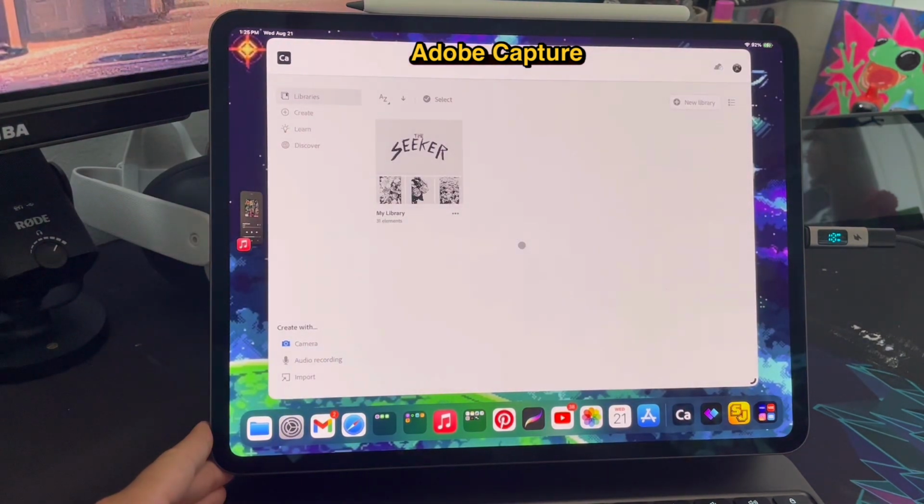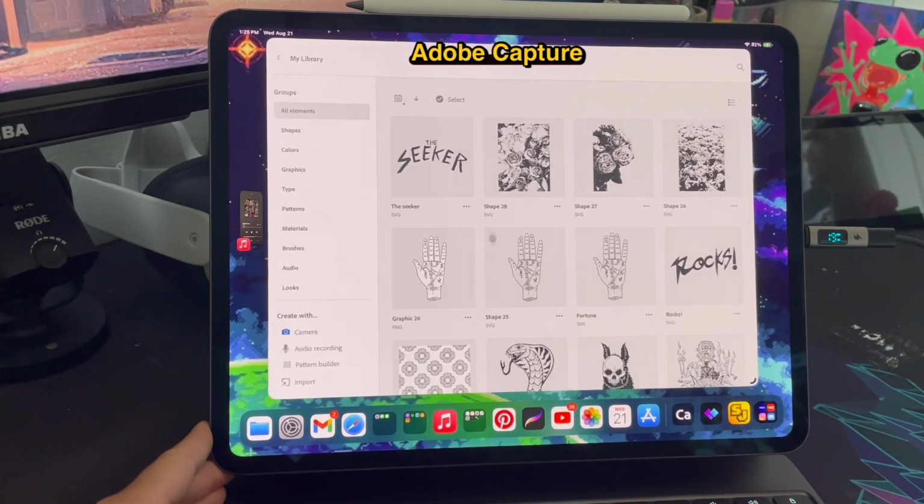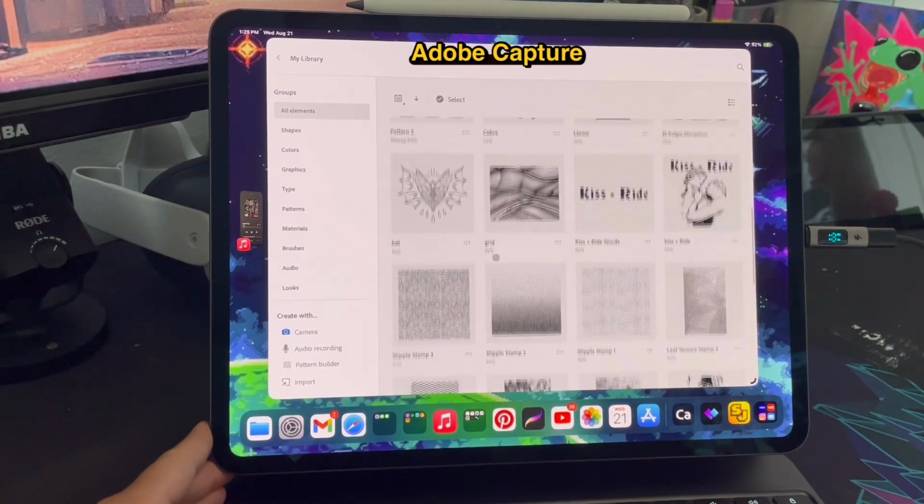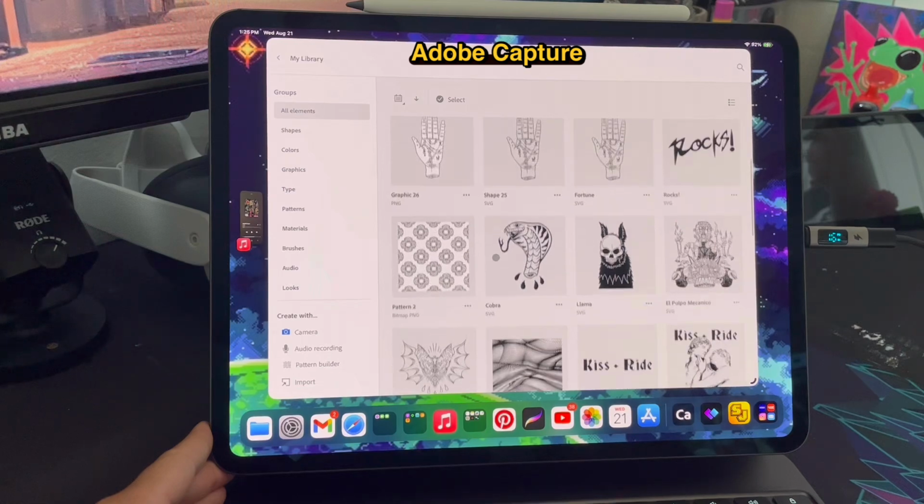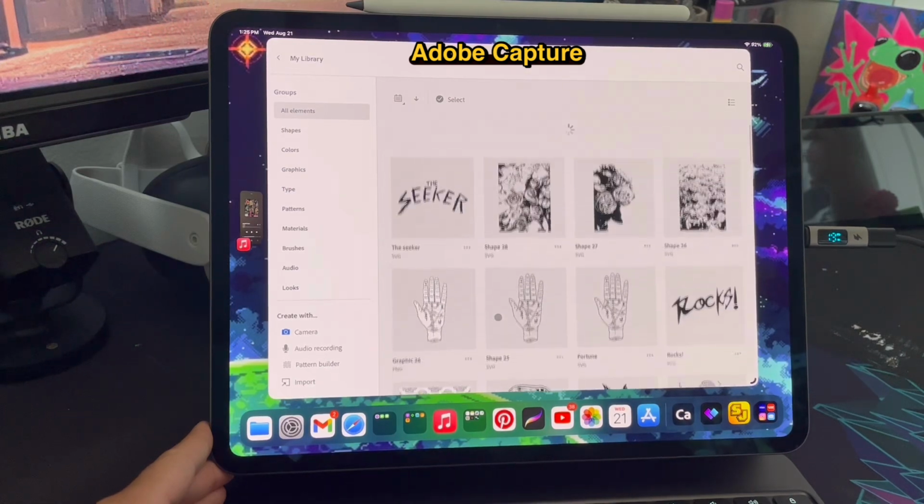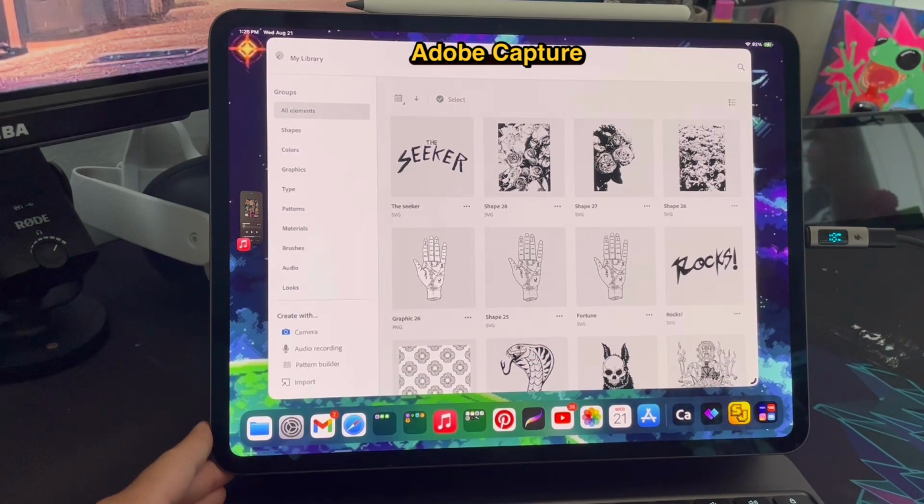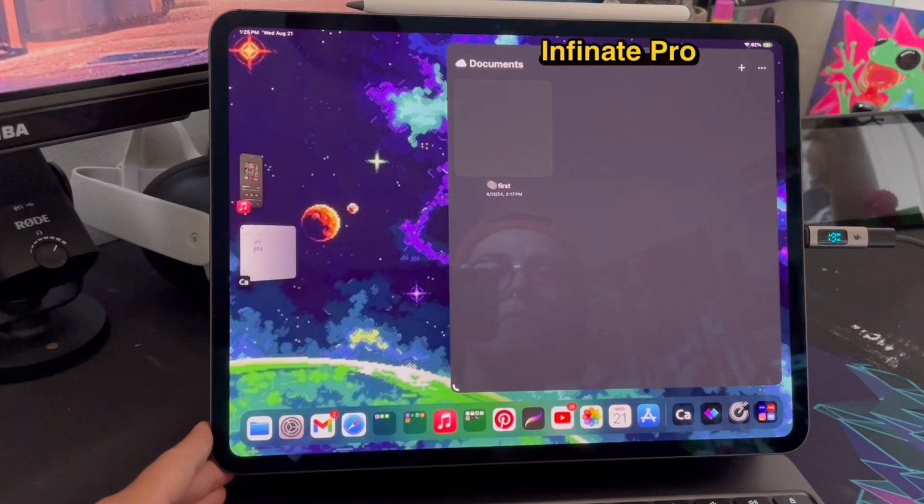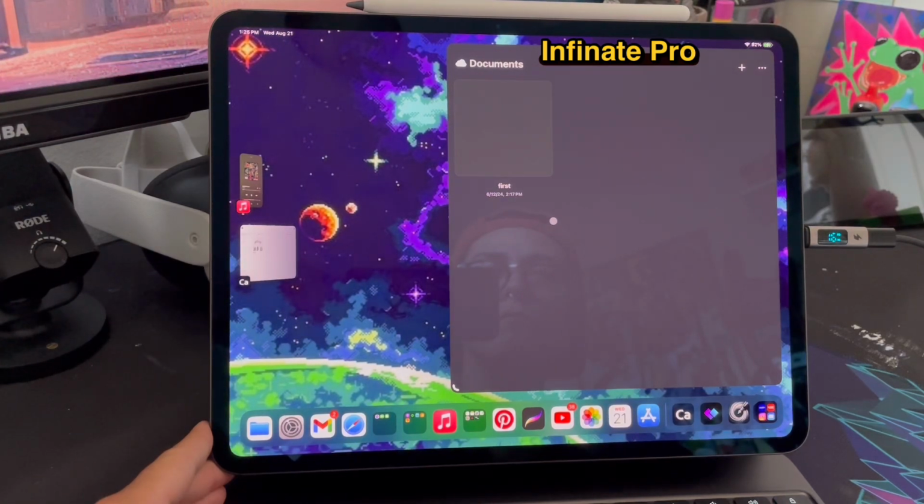Yeah, Capture. I used to use this. I still do, I guess. Make a lot of stamps and textures and backgrounds, and sometimes if I'm just trying to vectorize something quickly, I'll kind of use this. It's a cool app. It's very useful. I don't really use Concepts, but I got it just in case.